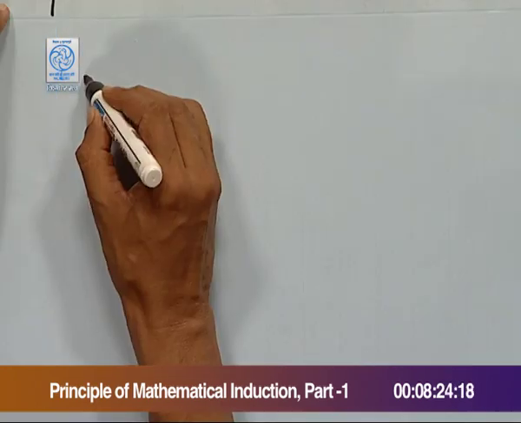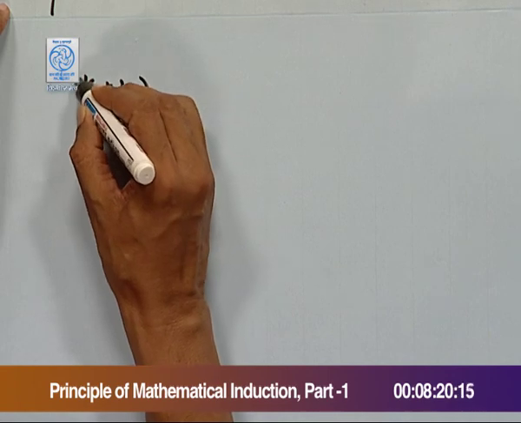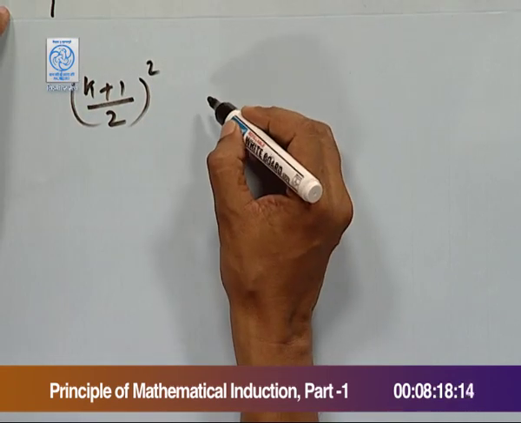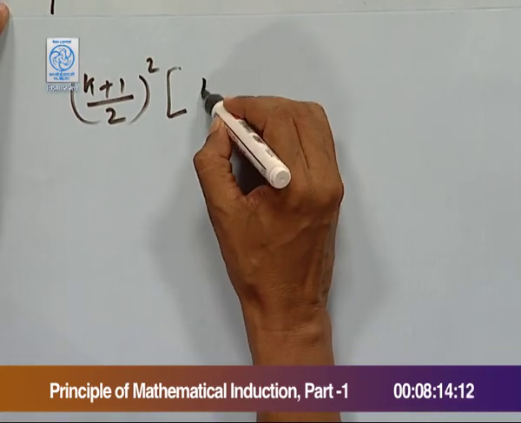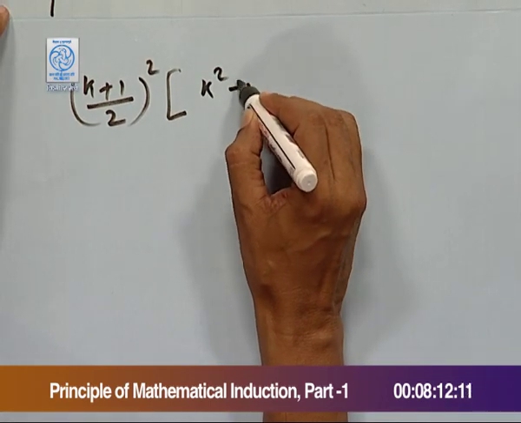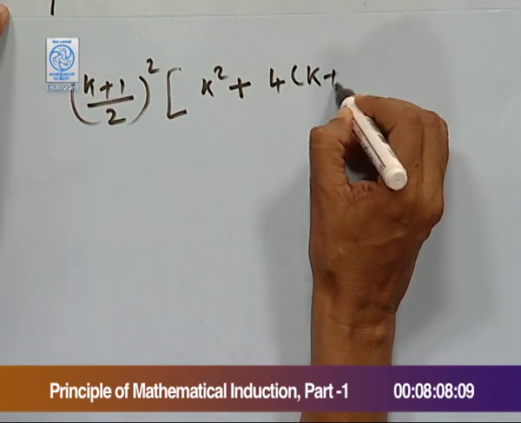Right side equals (k+1) by 2, whole square, times (k square plus 4 times (k+1)).